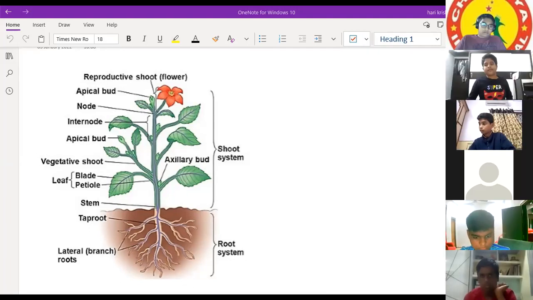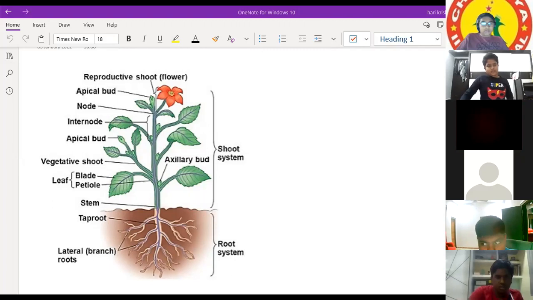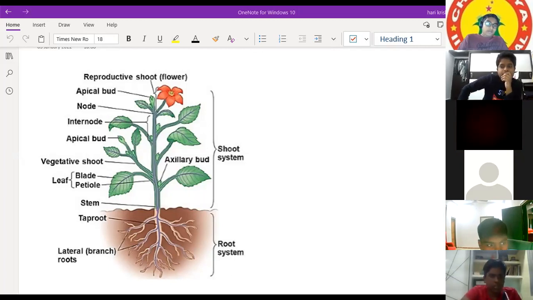Okay, Srusti, what is the meaning of petiole? Do you know the answer or not? Sir, I don't know. Ritwik, Nimala? No, sir. Gohit? Sir, I think it is a part of the leaf. Gohit, what is your answer? I think petiole is the ending, like a type of branch of a leaf.